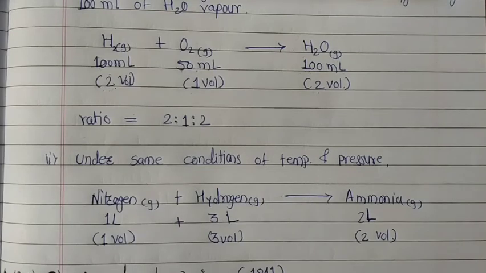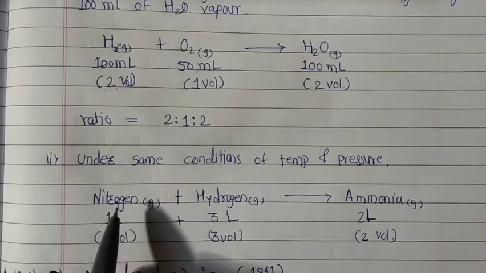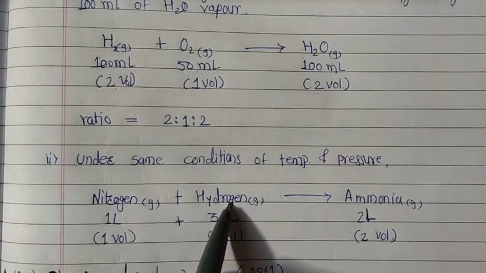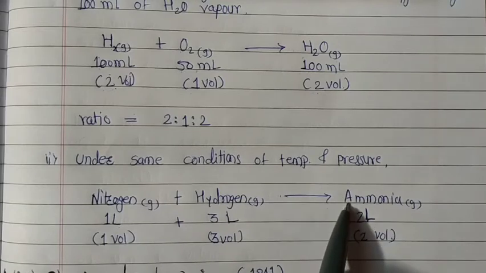Another example for Gay-Lussac law is, under the same conditions of temperature and pressure, 1 liter of nitrogen gas combines with 3 liters of hydrogen gas to produce 2 liters of ammonia gas.